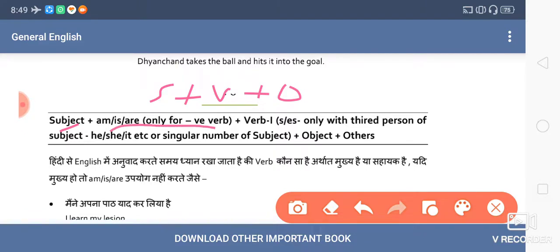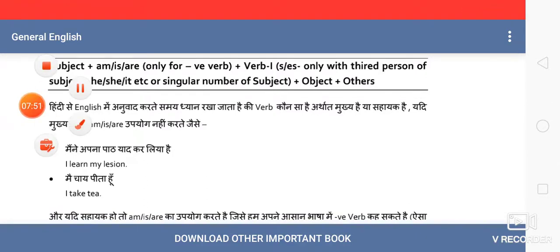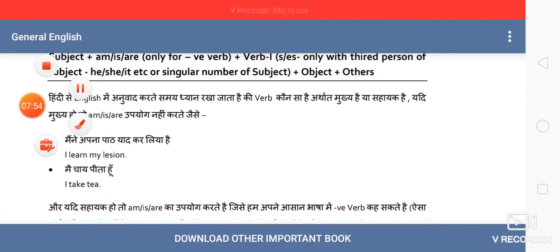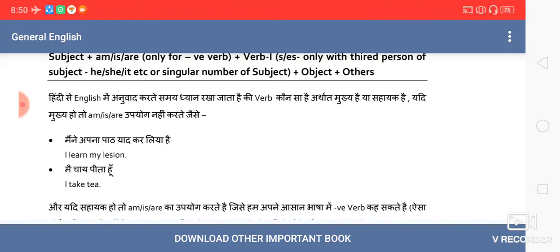After subject, you see verb, and the verb is with S or ES. So subject done, verb done, then S or ES. And where to use S or ES and where to use only V first form, we'll discuss slightly later. You can see like this. So the formula is subject plus verb first form with S or ES plus object. So this is a very common structure in such case.